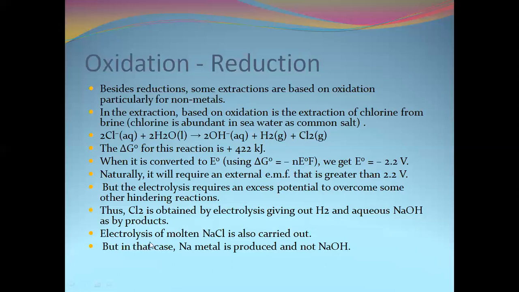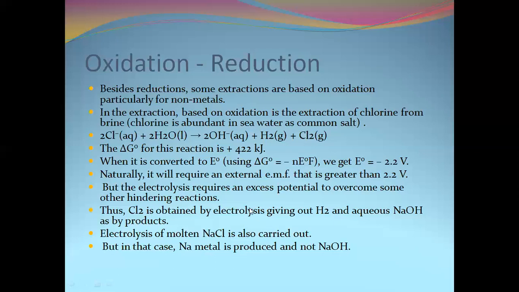We can also electrolyze molten sodium chloride instead of brine solution. Instead of the sodium hydroxide we got in the previous electrolysis of brine solution, here it results in sodium metal. That's why do remember two things.